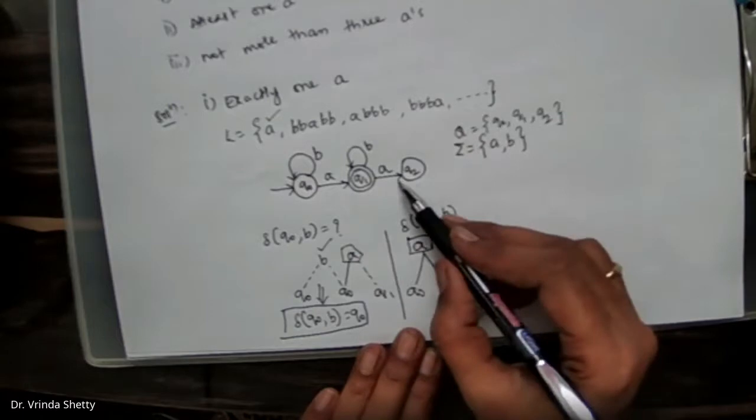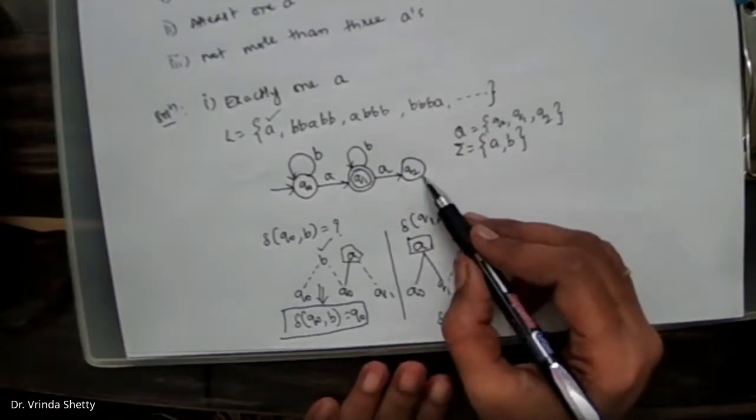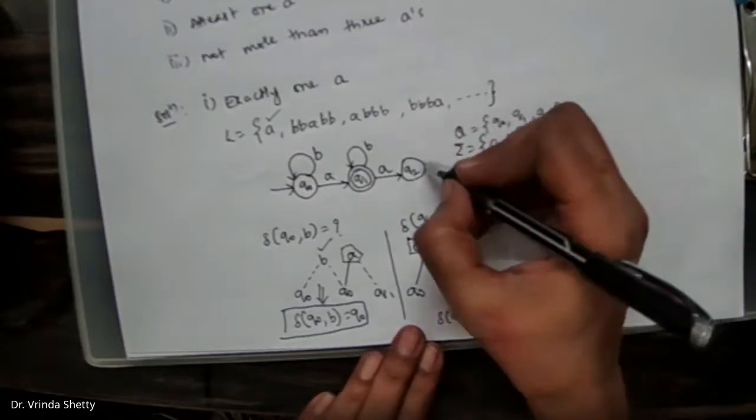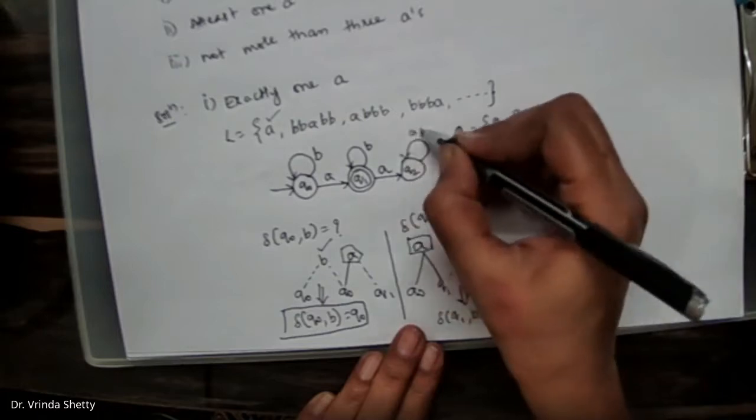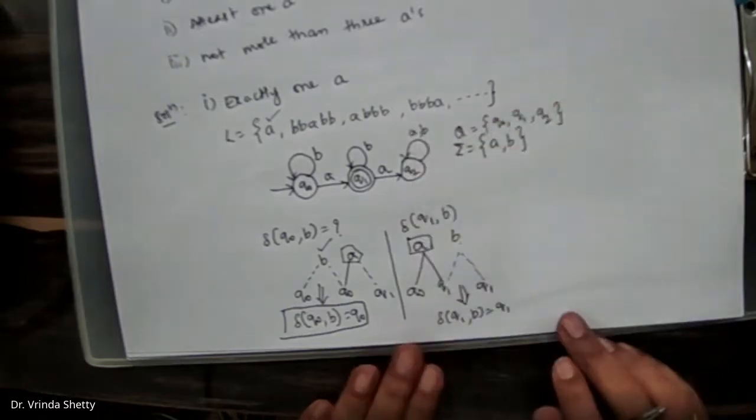As soon as a second A is encountered, the string has to be rejected. It is rejecting. This is our trap state or dead state. We will be in this state itself. That is, any number of A's and B's here, it will be in the state Q2 itself.